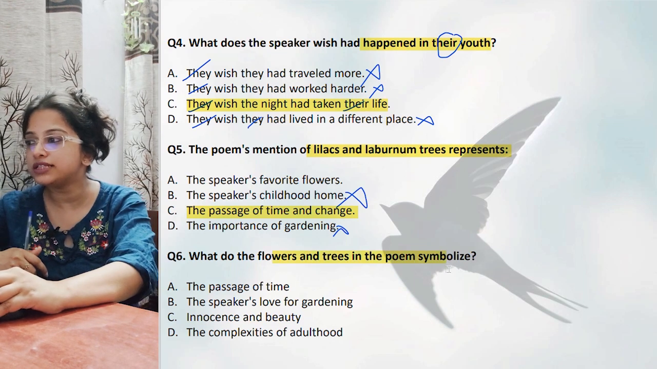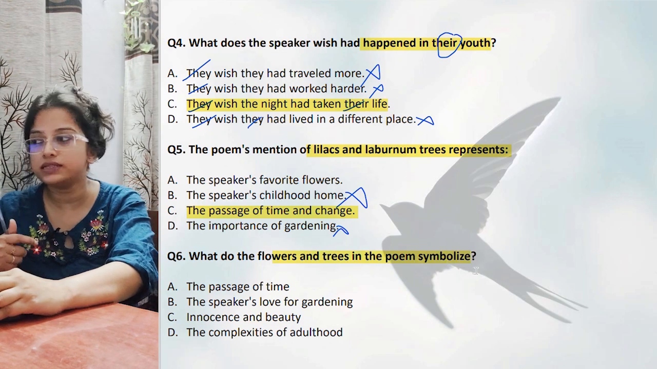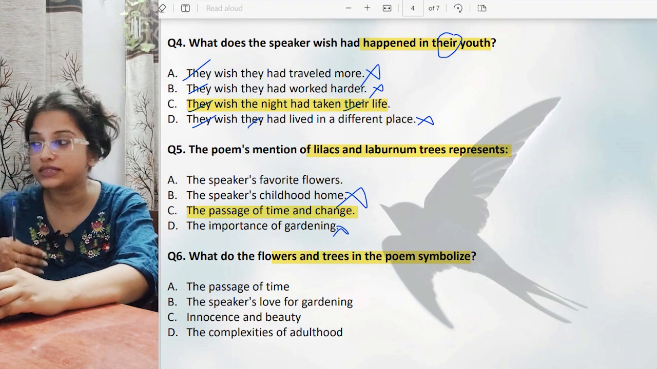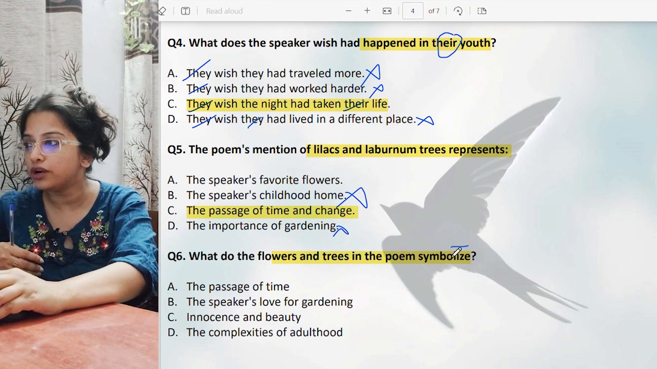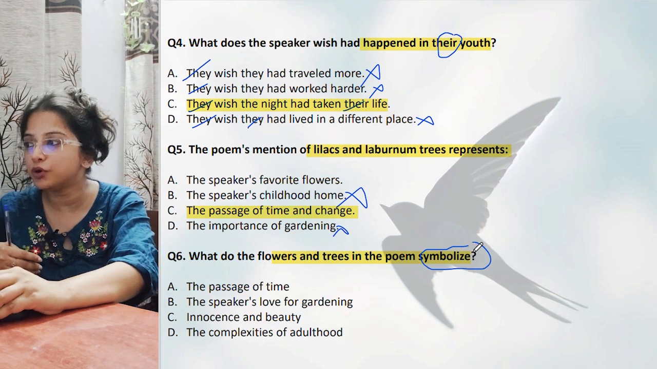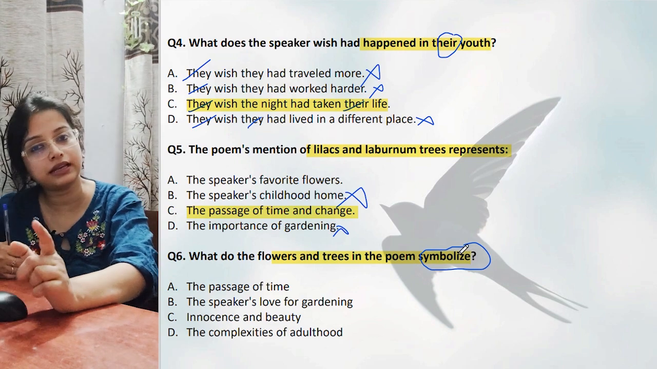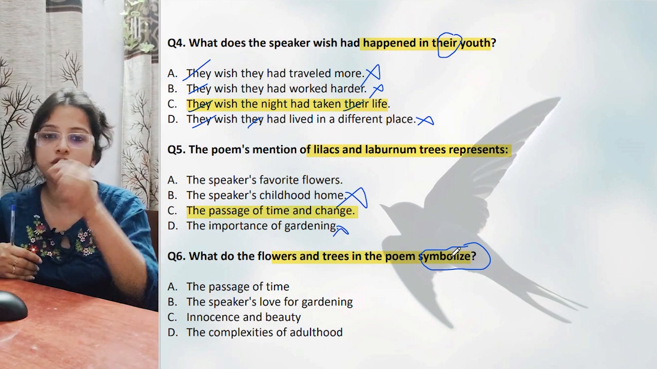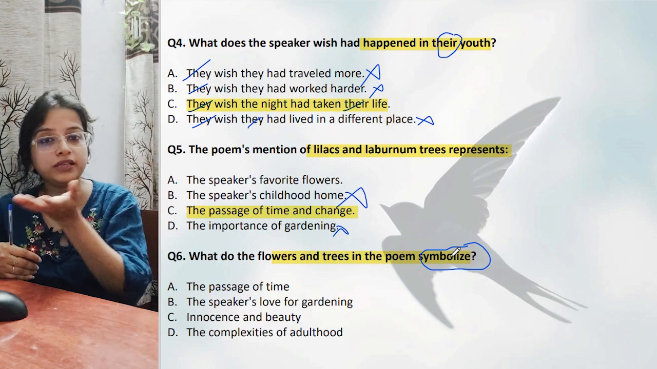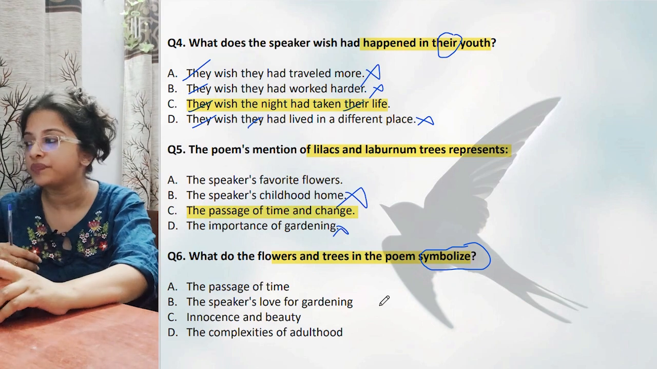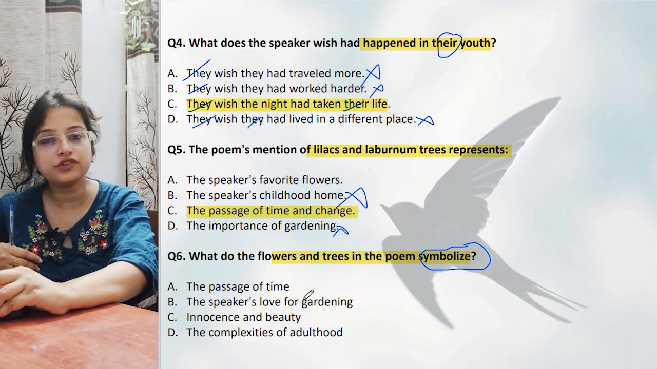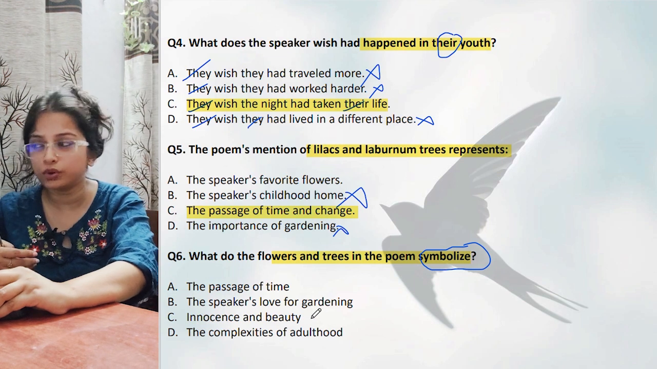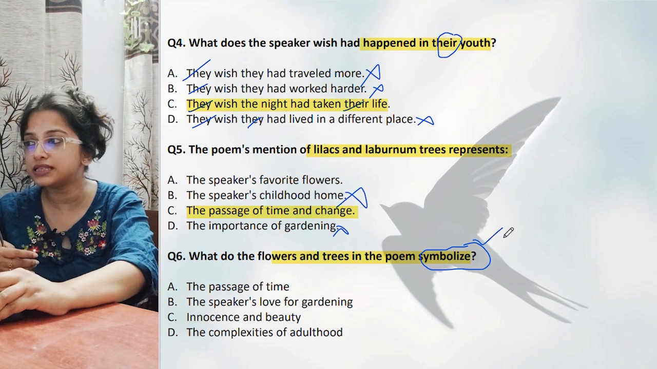Question number 6. What do the flowers and trees in the poem symbolize? What does it symbolize, symbolically represent? This word is very important. Literal meaning, symbolic meaning, superficial meaning, they can come as that. According to the question, you will write the answer. Superficial also means from the top, not deeper. The passage of time, flowers and trees talk about the passage of time. Let's see if there is anything, because it is symbolic, right?